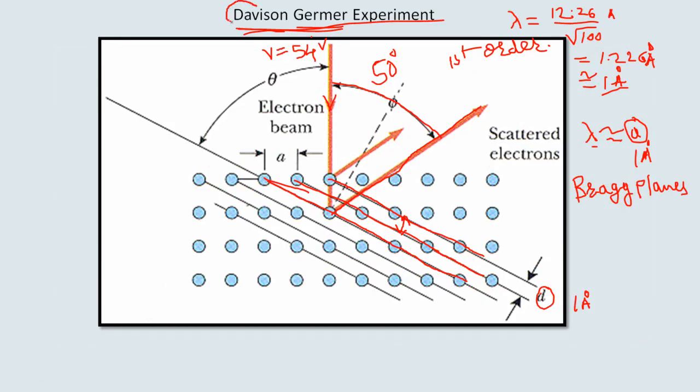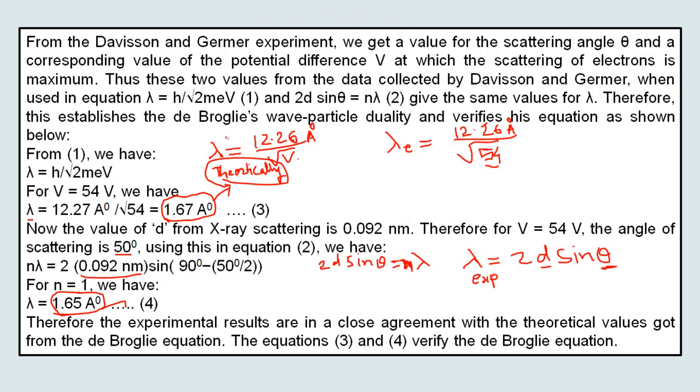The details of this Davisson-Germer experiment are not part of your syllabus, but you should know that matter waves really do exist in nature, and this is a microscopic phenomenon associated with the electron. We have also seen why it is not apparent in our daily life but is more apparent in microscopic particles such as electrons, because the de Broglie wavelength is inversely proportional to the mass of the particle. The lighter the particle, the greater the de Broglie wavelength; the heavier the particle, the smaller the wavelength. So it is more apparent for electrons, protons and neutrons, but not in our daily objects.